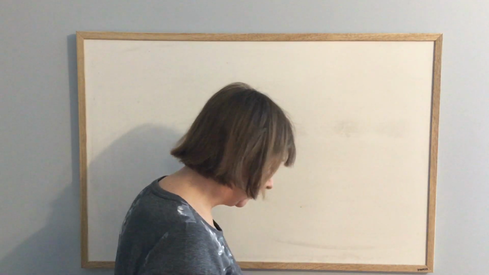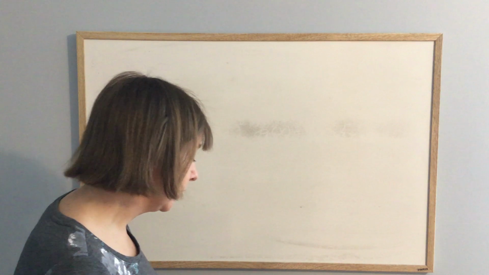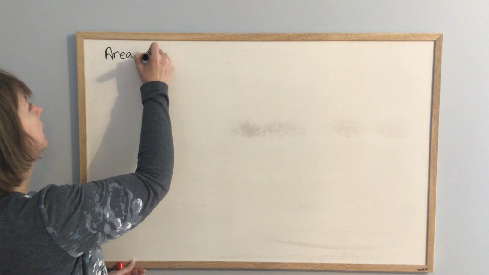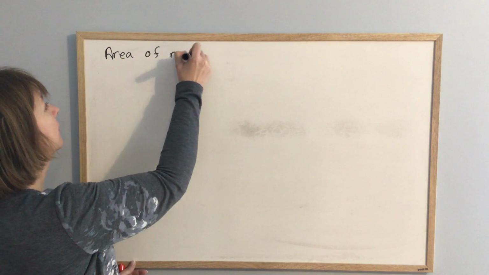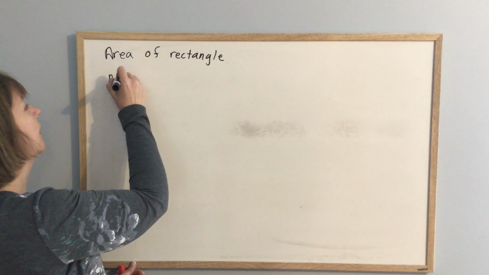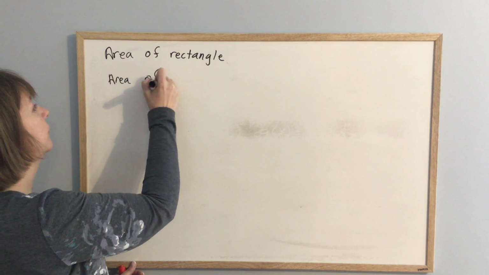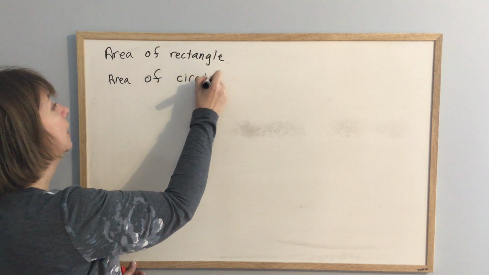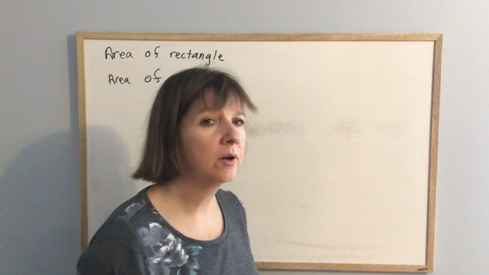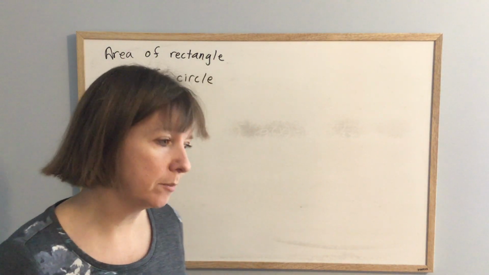So here's what we're going to do. In section 7.1, they talk about the area of a rectangle and the area of a circle. You probably, hopefully, please, already know the formulas for this. This should not be news.